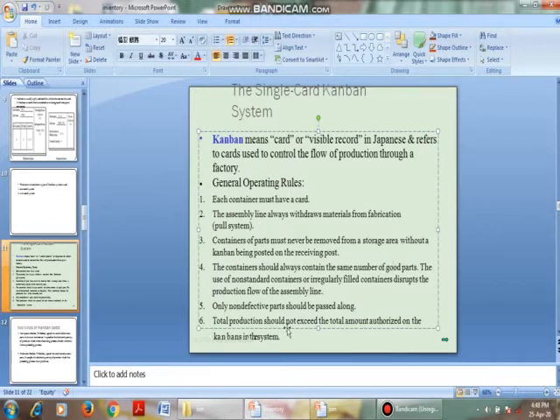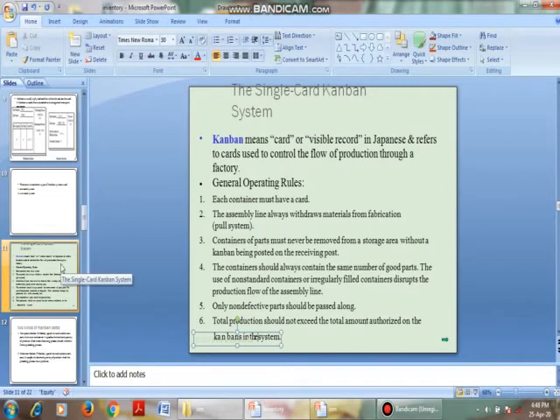Total production should not exceed the total number authorized on the Kanban system. That is, the total production should not exceed our total amount of authorization. Whatever production capacity we are allowed, only that much we have to produce.